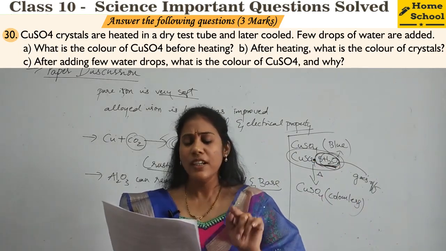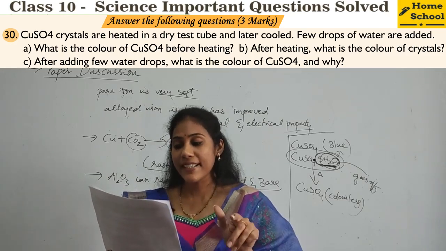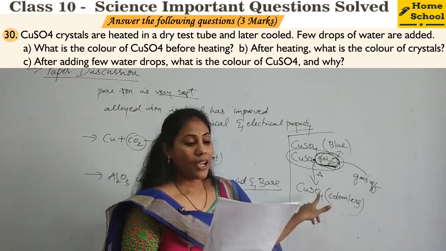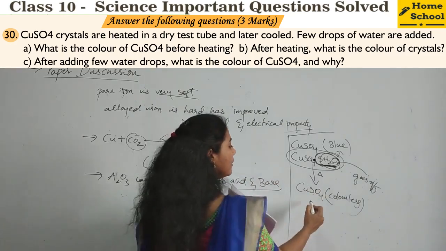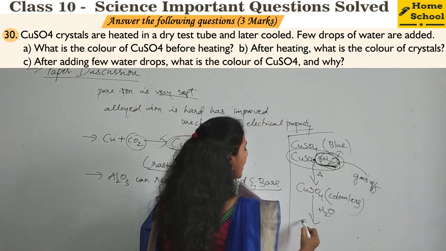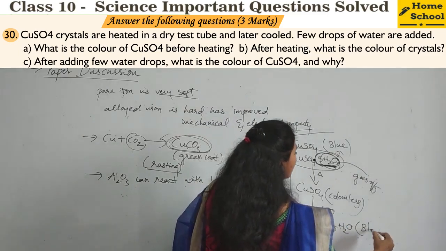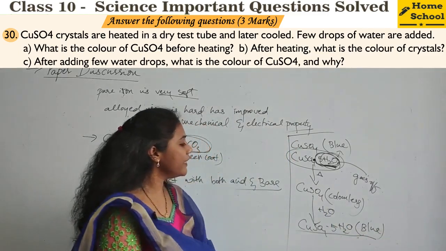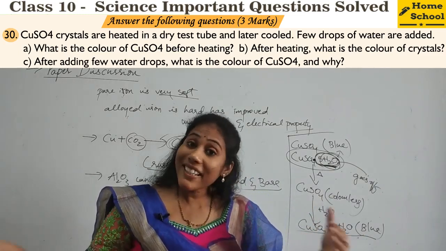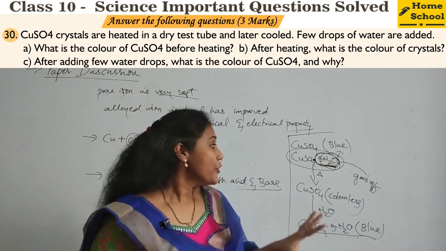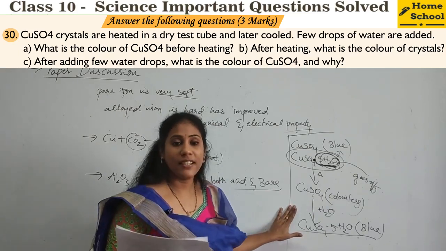So what was the first question? What is the color of copper sulfate before heating? It is blue. After heating, what is the color of crystals? Colorless. After adding a few drops of water, what is the color of copper sulfate? To this again I added water, so again it acquired water of crystallization. So what is the color, guys? Blue color. Why did you get blue color when you add water to this colorless solid? Because again water of crystallization reappeared. Okay, so very conceptual question. You have to be very careful in answering such questions, isn't it?